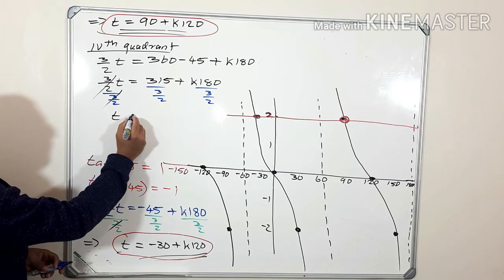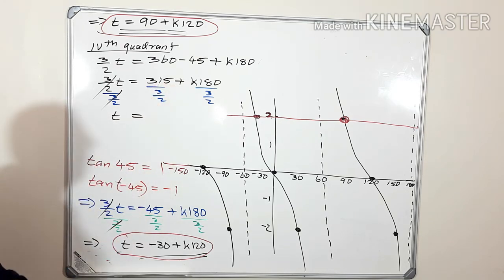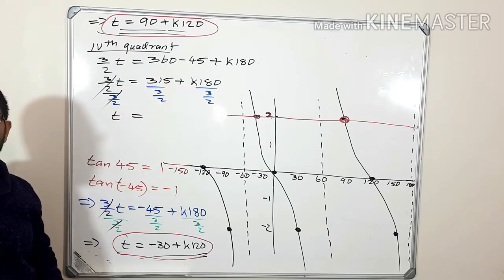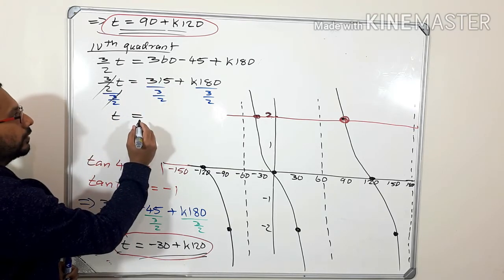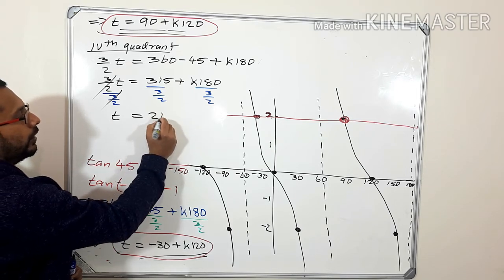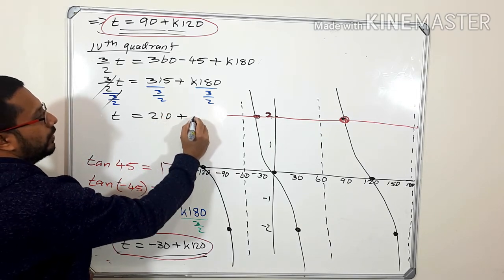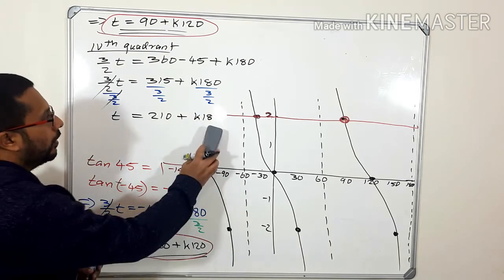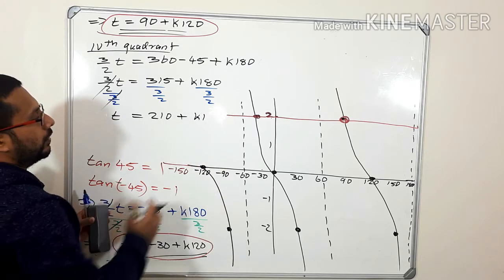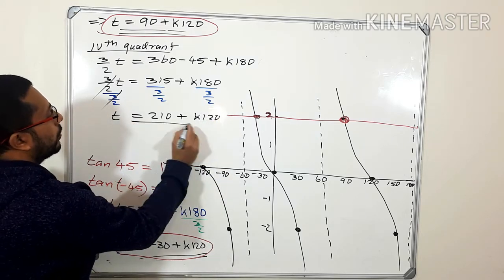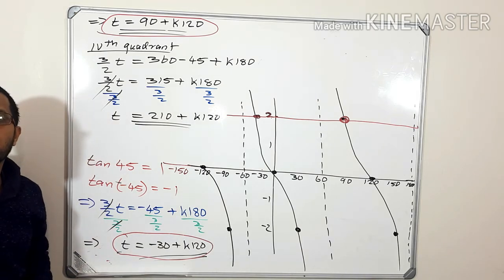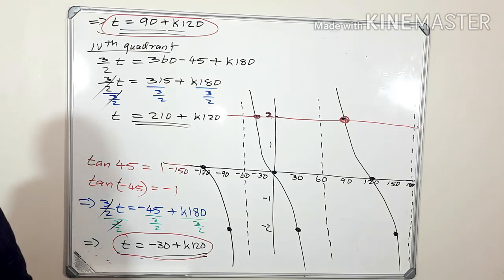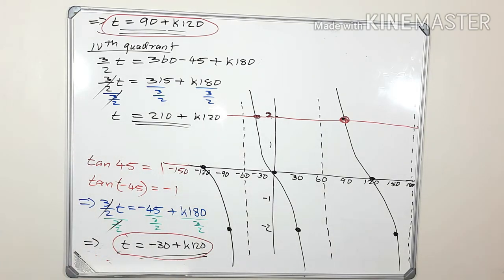So what is the answer? T is equal to, take your calculator, 315 divided by 3/2. So your answer is 210 plus, this one is k 120 and not 180, 360 by 3, 120 degrees. So here we have the other general solution: t is equal to 210 plus k 120 degrees.